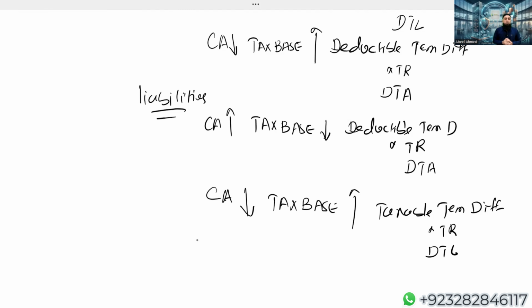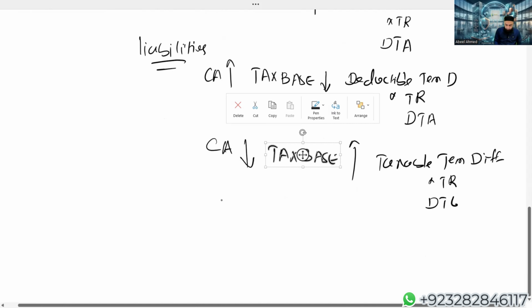Let's talk about compound financial instruments under IAS 32. If your company has issued a convertible bond, then it is your responsibility to split that compound financial instrument into debt and equity components. Assuming your company has raised 100,000, I'm assuming that you have calculated the debt component, which is 90,000.